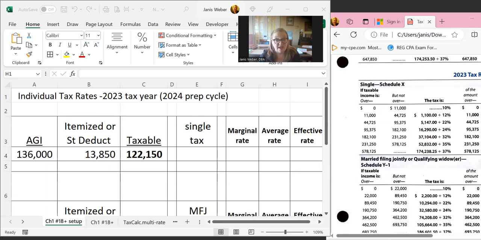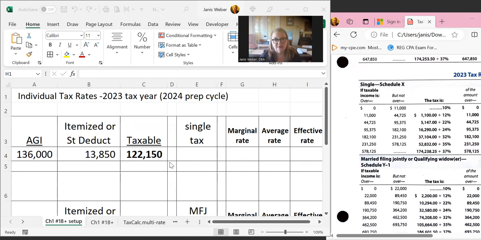They even give you the taxable income, even though you don't need it, because if you know AGI is 136,000 and the standard deduction is 13,850, then you don't have to be told what the taxable income is. Since we don't have any personal or dependent exemptions through 2025, the only thing we deduct from AGI here is the standard deduction.